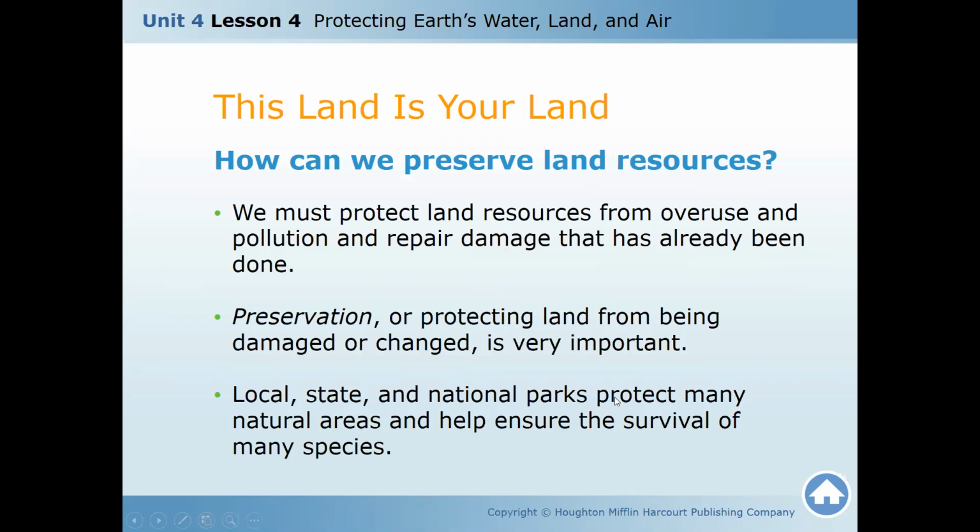Next, we must protect land resource from overuse and pollution and repair damage. So many things we are talking about land. Overuse, for example, in a few lands we are constructing buildings. Sometimes it's not needed, but they are doing it for their own profit. And preservation, or protecting land from being damaged or changed, is very important. We need to preserve land.